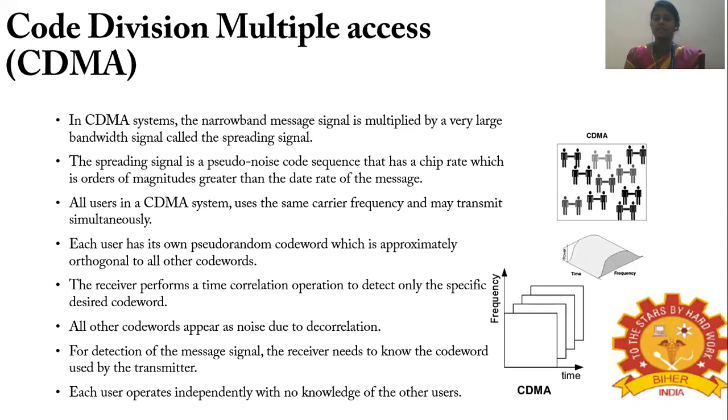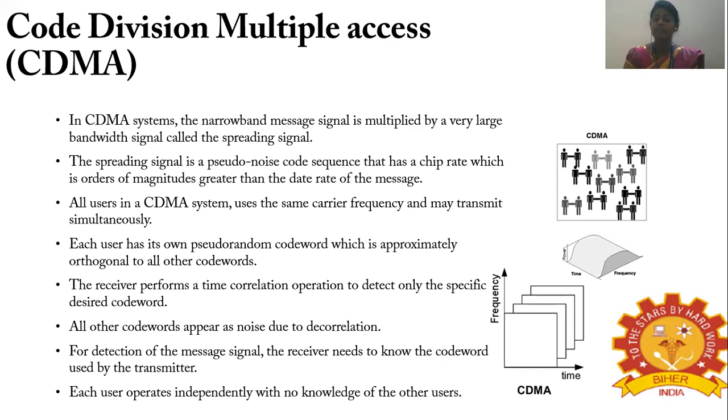All the users in the CDMA system use the same carrier frequency and may transmit simultaneously. Each user has a pseudo random code which is approximately orthogonal to other code words. So each user has a code word which will not match the other users' pseudo random code words. The receiver performs a time correlation operation to detect only the specific desired code word. Only if there is a correlation with the random code provided will there be detection. If not correlated, it will be taken as noise.